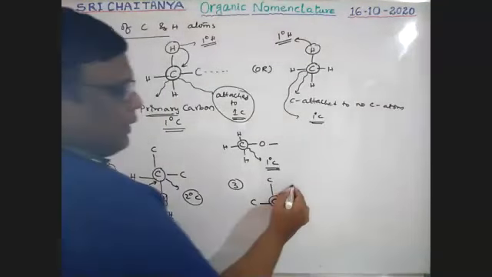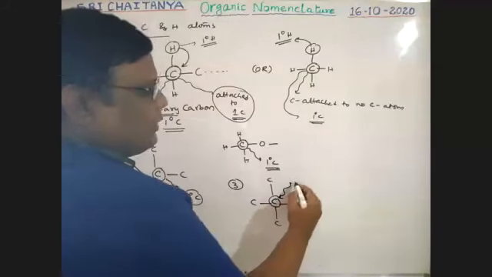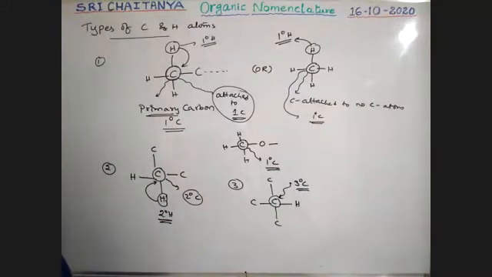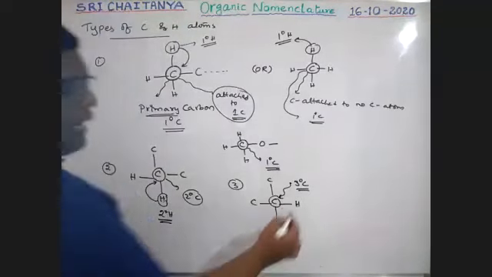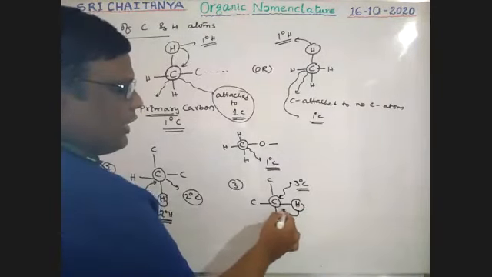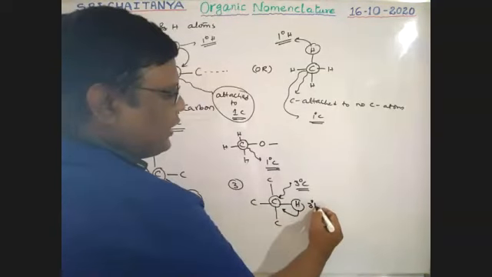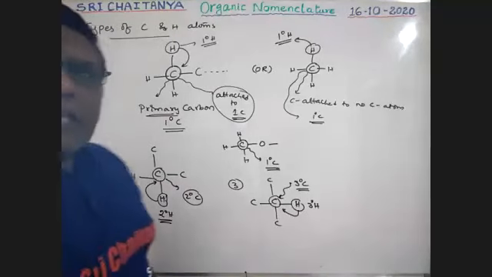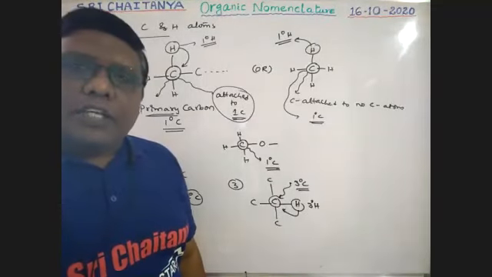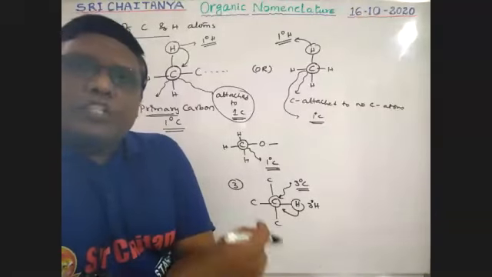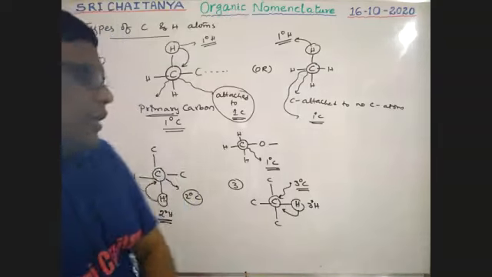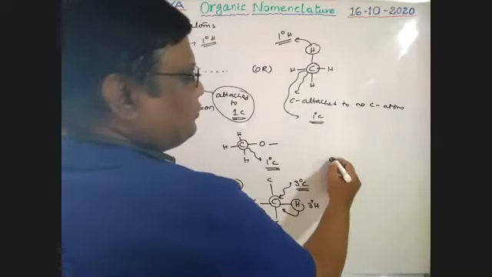This carbon is called a tertiary carbon. The hydrogen attached to a tertiary carbon is called a tertiary hydrogen. So what is a tertiary carbon? A carbon bonded with 3 other carbon atoms is called a tertiary carbon. The hydrogen bonded to that tertiary carbon is called a tertiary hydrogen. Next, the fourth one.